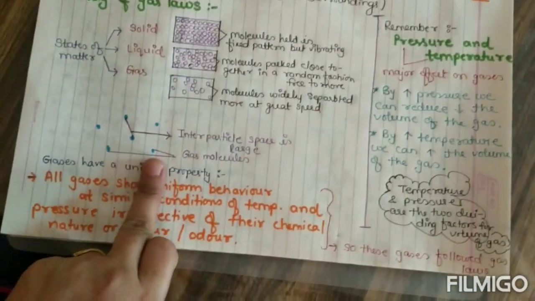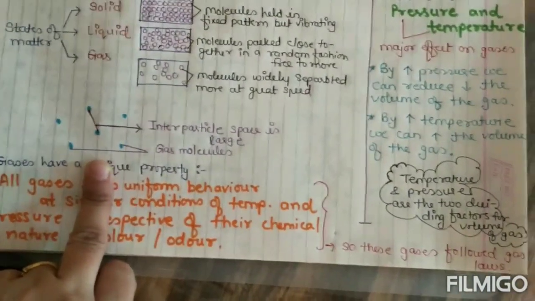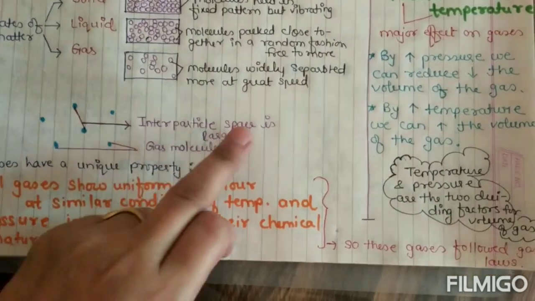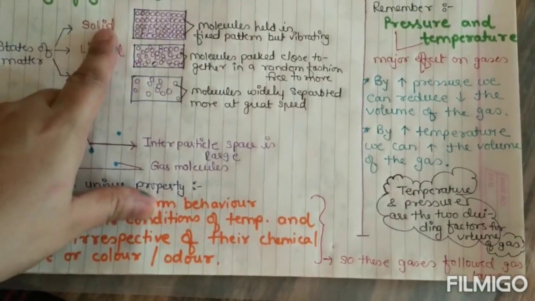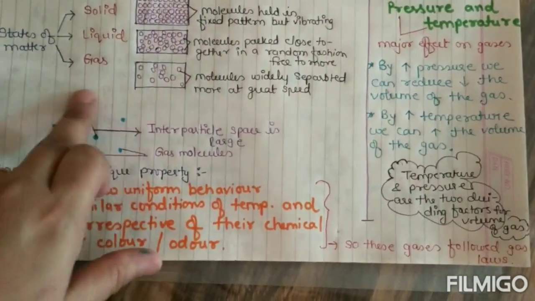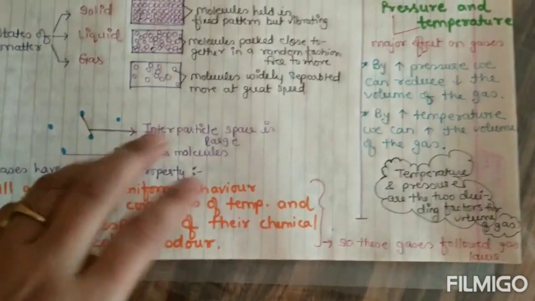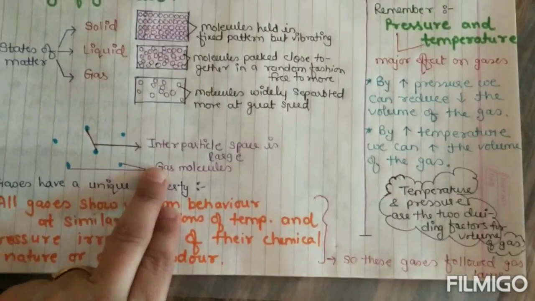If we see how gas molecules are arranged, there is an interparticle space which is very large in comparison to liquid and solid, and also they have less attraction between the molecules, and due to these two properties we will study the gas laws.